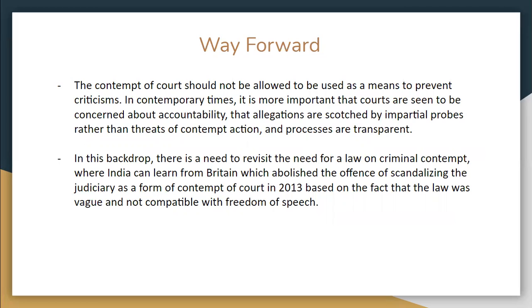Similarly, we need to revisit this law because it was taken from Britain, and Britain abolished scandalizing the judiciary as a form of contempt in 2013, and we still follow this. This is not compatible with freedom of speech. So we have to see this, and then I think we can make it even more powerful and transparent.